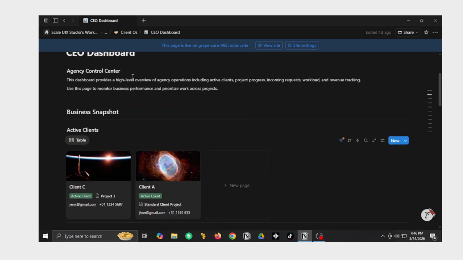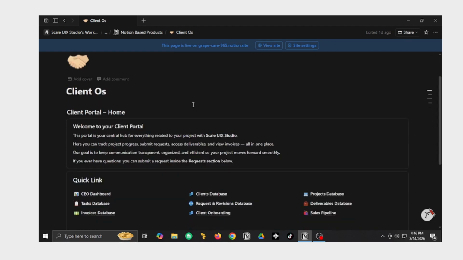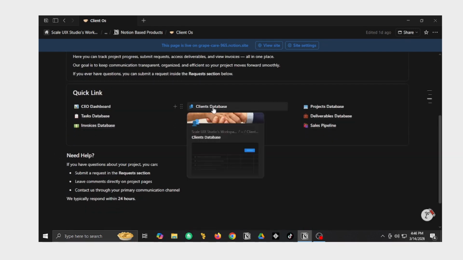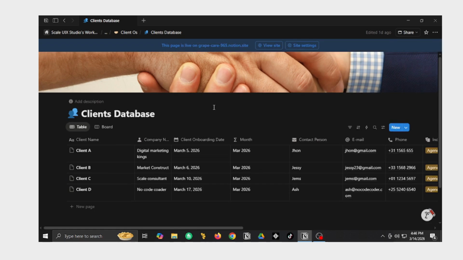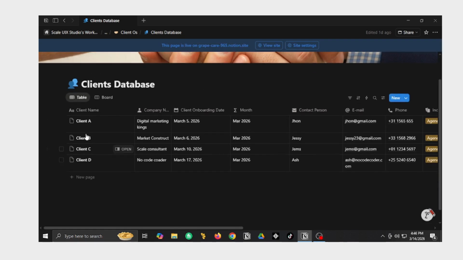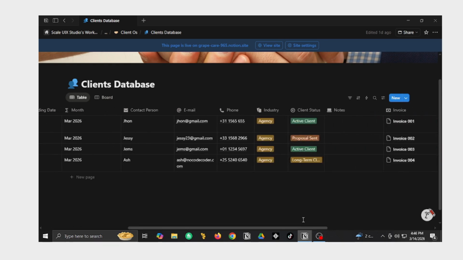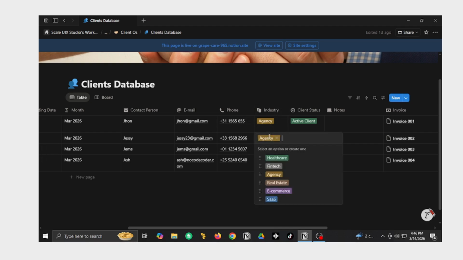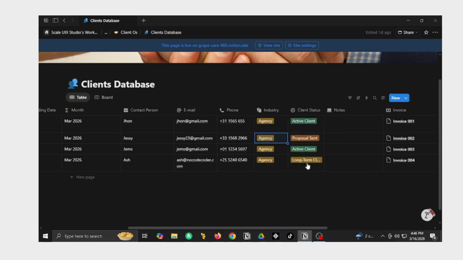It's also like a gallery view here. When I go back using those breadcrumbs, I have my clients' very own database. I can see their name, their company, the onboarding date, whom to contact to discuss things, the contact info, the industry, is it an agency or fintech, healthcare, real estate, e-commerce. I can track everything here.